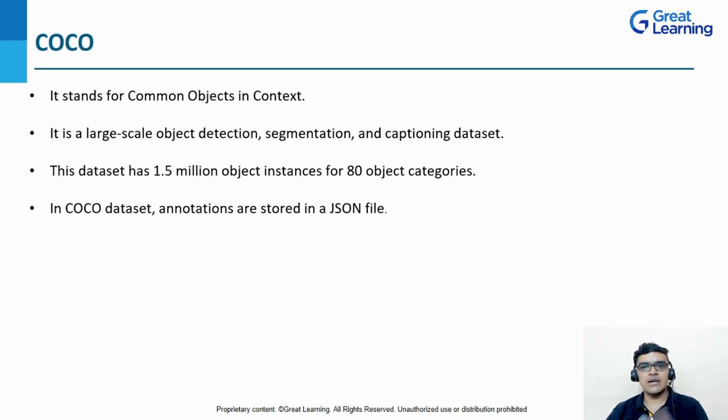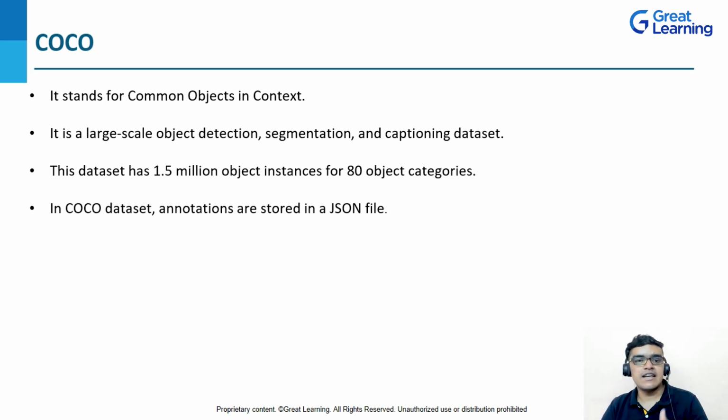Now coming to segmentation, it is basically an extension of object detection in which we mark the presence of an object through pixel-wise masks. Moving further, as this is a large dataset, it contains 1.5 million object instances for 80 object categories. So we are having different types of object categories present here.